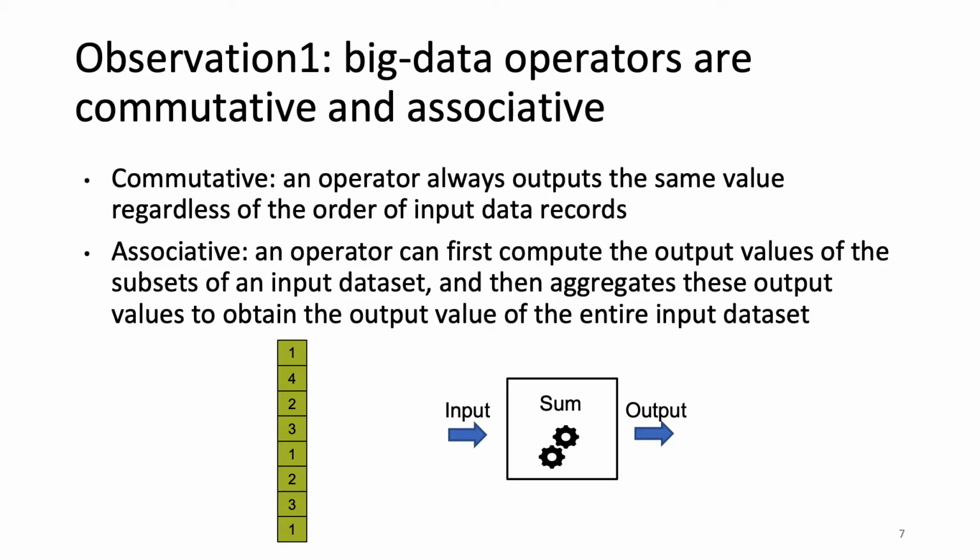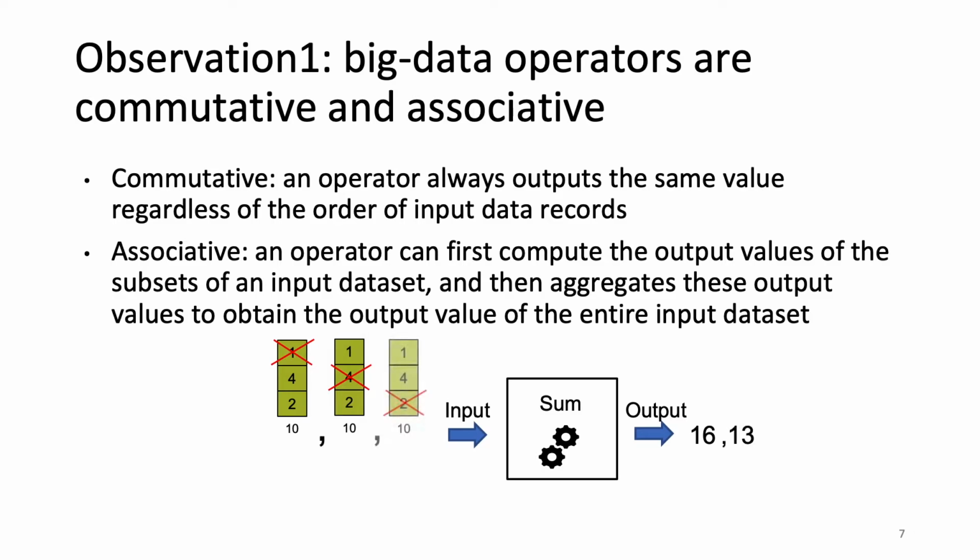By using the traditional brute force approach, the remaining 5 data records will be repeatedly computed. To reduce such redundant computation, by leveraging the commutativity and associativity properties of big data operators, we can first compute the output value of the 5 data records, which is 10. Then, we will use such computation results to compute the influence of each of the first 3 data records on the sum query's output.